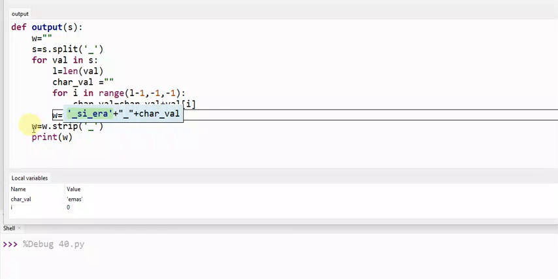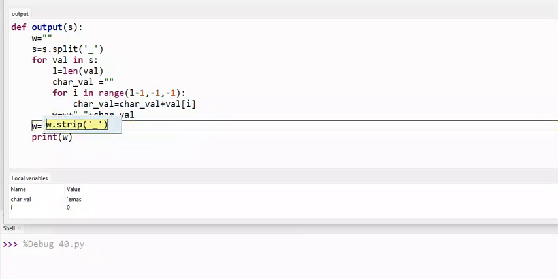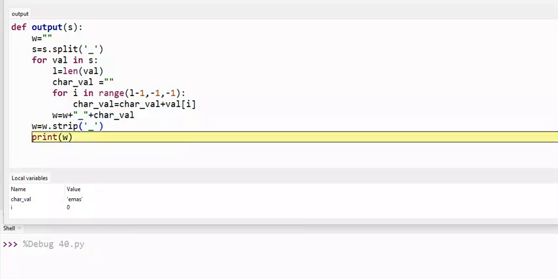Okay, so that's why we'll use strip, which will remove the extra character from the starting and end. So see, w is coming here. Now w will be removed and we'll get the correct output. See, this came as the expected answer.